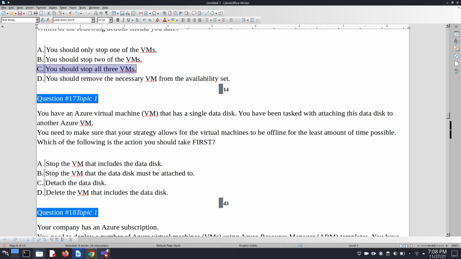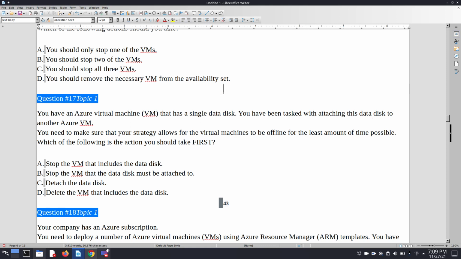So let's explore the question number 17. So here you have an Azure VM that has a single data disk. You have been tasked with attaching this data disk to another Azure VM.